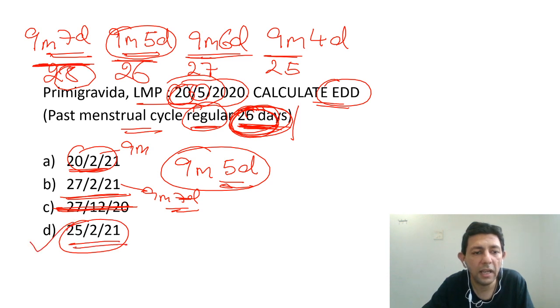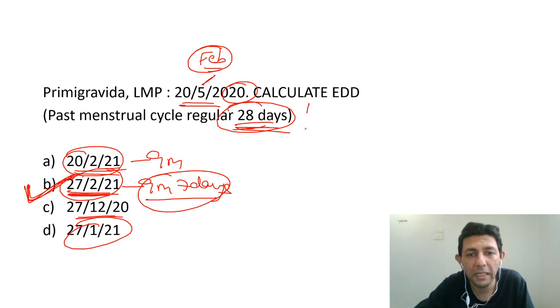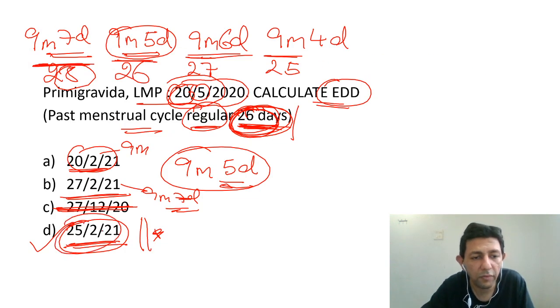Let's say here I have added properly 9 months and 5 days. So understand the difference in the question. Previously the answer was 27th of February because it was a 28-day cycle. Now the answer becomes 25th of February because it is a 26-day cycle.